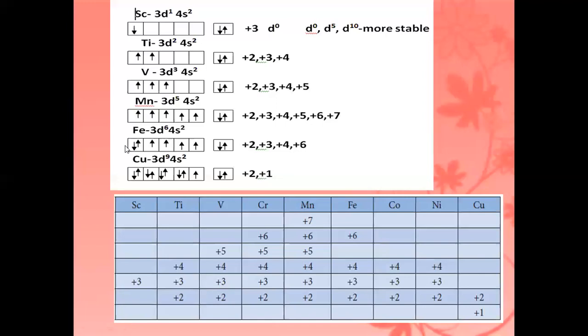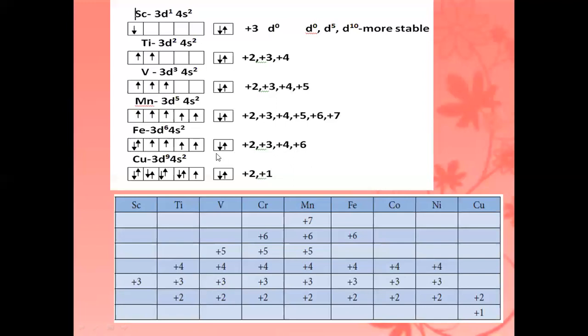And then iron. The iron electronic configuration is 3d6, 4s2. When these two electrons are removed from the s orbital, its oxidation state is +2. One more electron removed from the d orbital gives oxidation state +3.